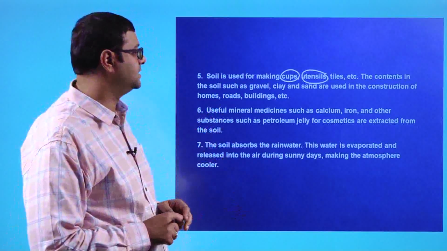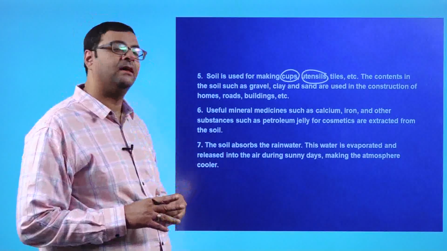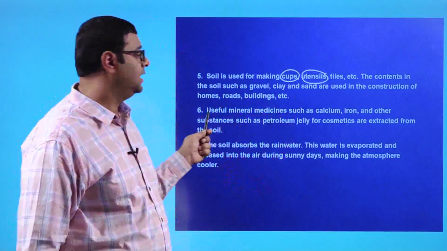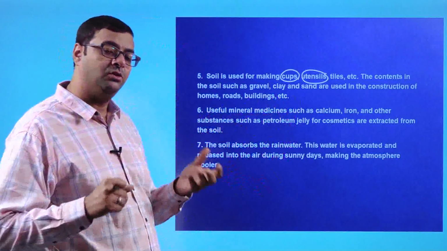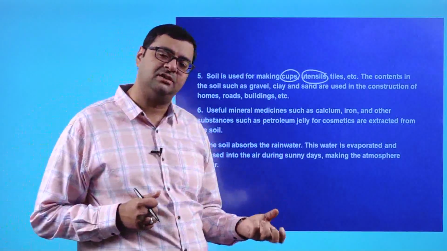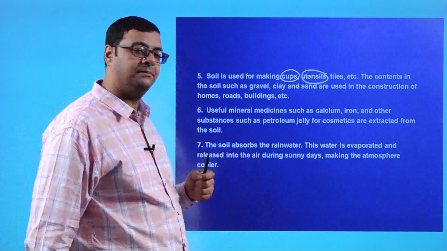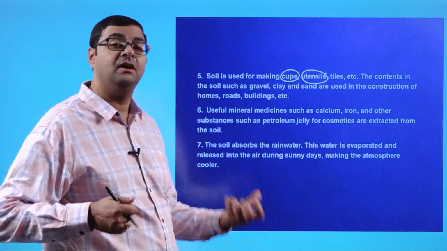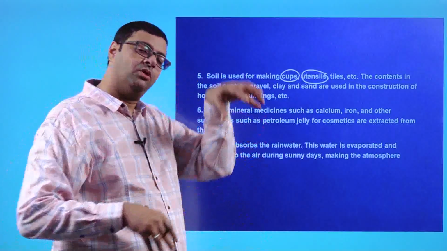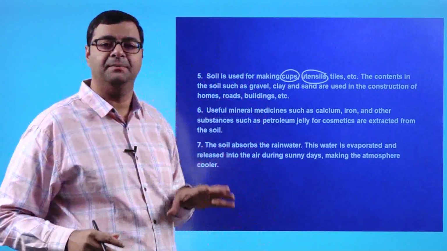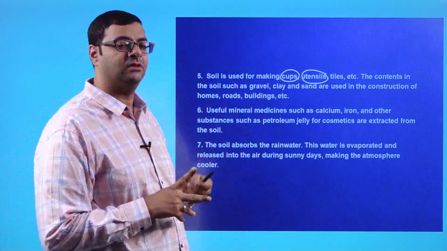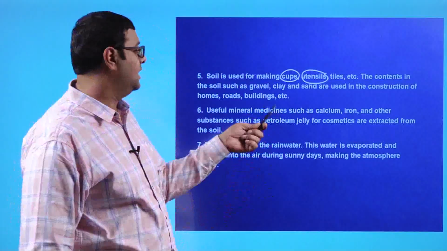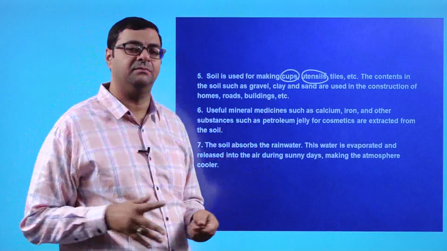Then moving on, useful mineral medicines such as calcium, iron and other substances such as petroleum jelly for cosmetics are extracted from the soil. You know that some minerals like calcium and iron are present in the soil, so they are extracted. Also petroleum jelly is a petroleum product extracted from the bottom of the sea. That means the bore goes into the soil of the seabed, and the crude oil comes out, from which petroleum jelly is obtained and used in cosmetics. So they are extracted from the soil itself.